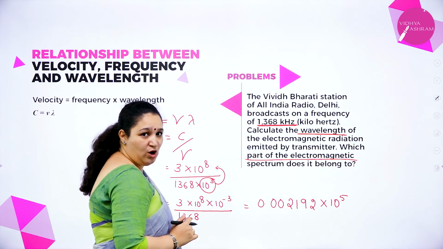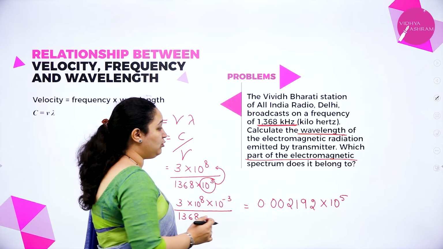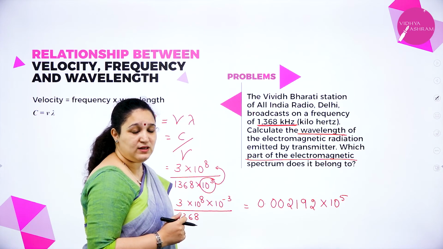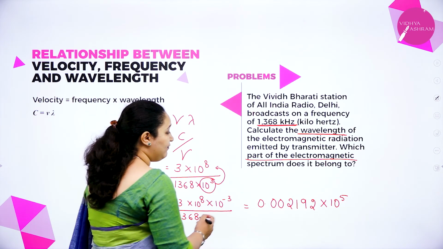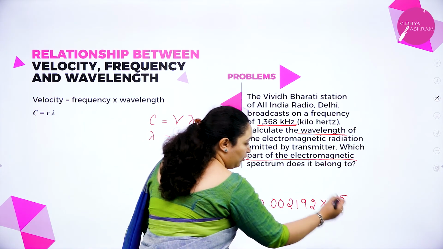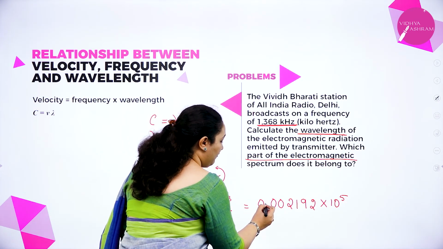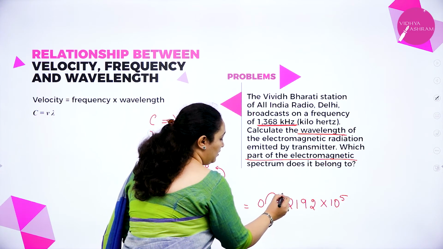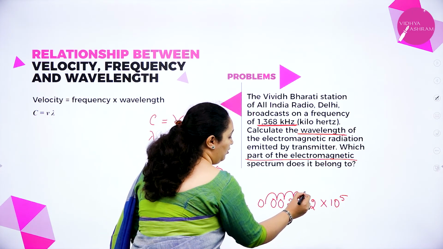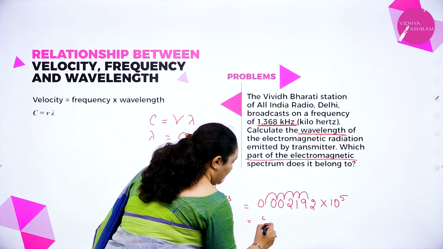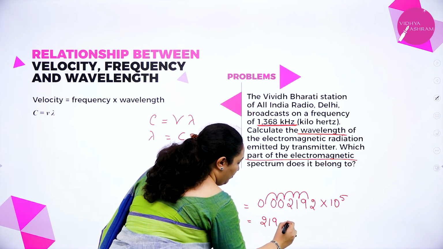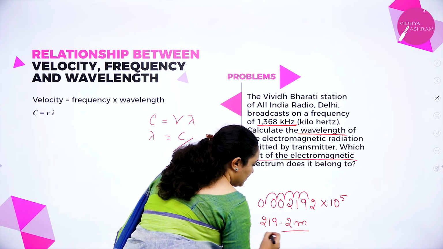Do not stop here. Okay, because we have to find out which part of the electromagnetic spectrum it belongs to. So I will have to remove this 10 to the power 5. I will just move the decimal point. Okay, I have one decimal point here. So 1, 2, 3, 4, 5. So I'll get 219.2 meters.